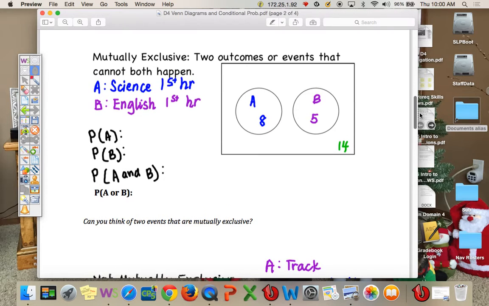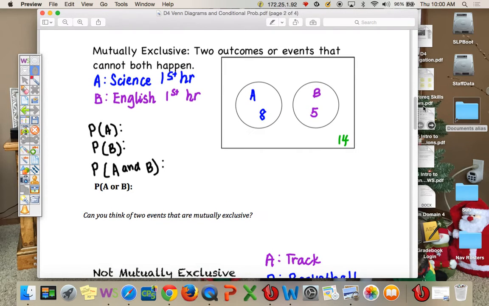Today we're going to look at Venn diagrams. So first, a definition. Mutually exclusive are two outcomes or events that cannot both happen. So for example, you cannot take science and English first hour at the same time. So if you notice, you either take science or you take English or you take something else, but they don't overlap. Let's talk about probability here.